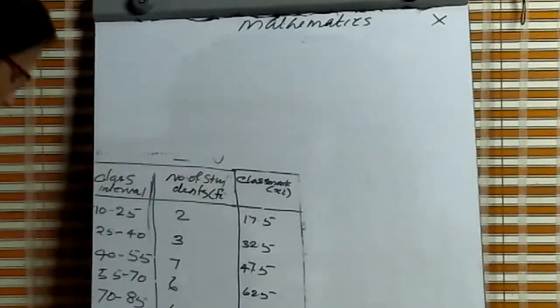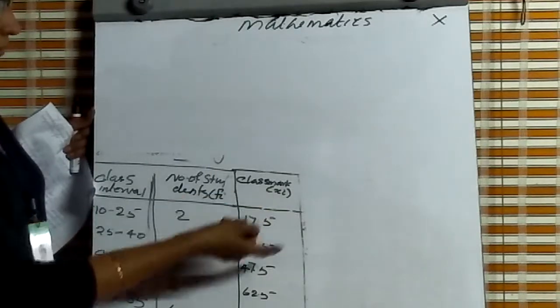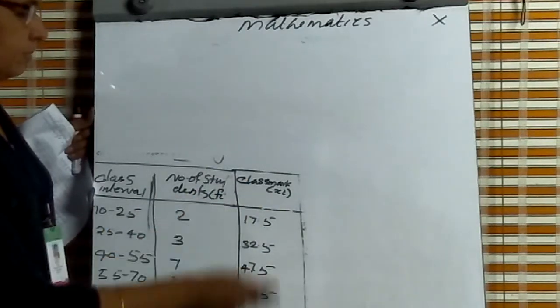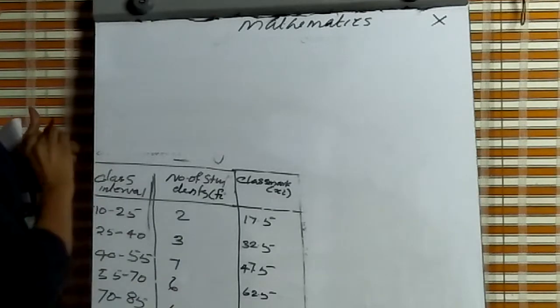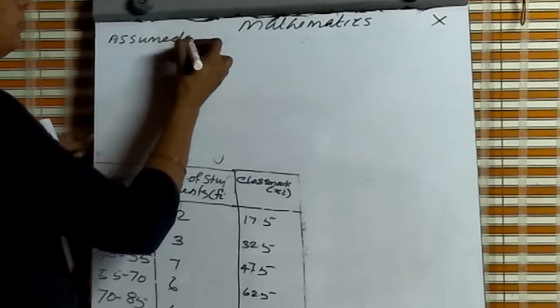In the question only 2 columns are given. Then the third column, class mark Xi, we calculate. Then next, the assumed mean method.